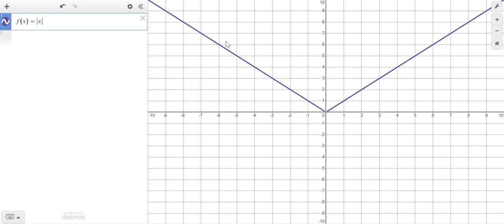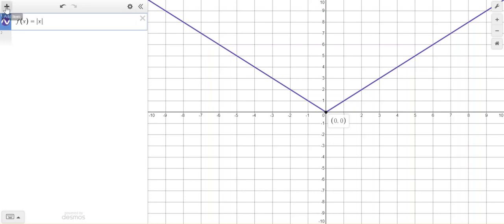So let's look at a couple things here that will help us with our transformation. First of all, I'm going to notice that my vertex is at 0, 0. So that's important. Before we get any further, let's see what happens when I plot a couple points, because I want you to be able to plot this. It's not just a pretty picture.